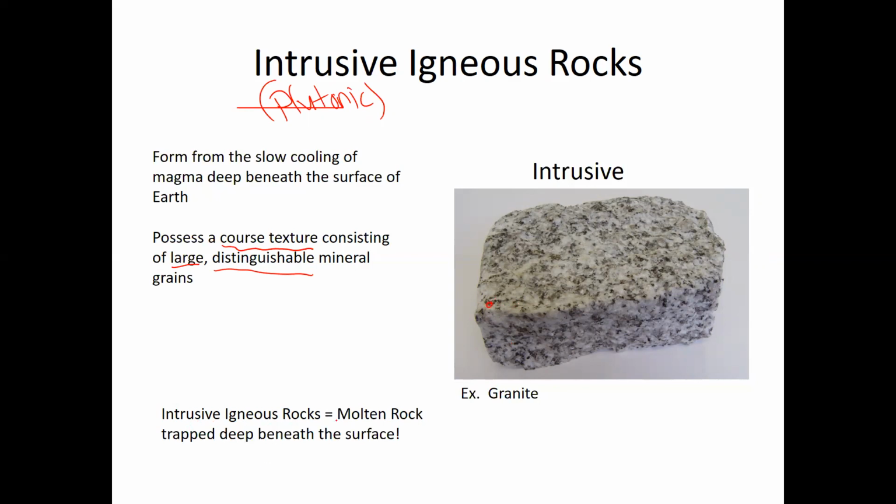So intrusive igneous rocks mean that there is molten rock trapped deep beneath the surface where it's slowly cooled. And the most common example of an intrusive igneous rock is granite. Granite is the most common rock found in continental crust. So basalt, an extrusive igneous rock, makes up most of the oceanic crust, and granite, an intrusive igneous rock, makes up most of the continental crust.